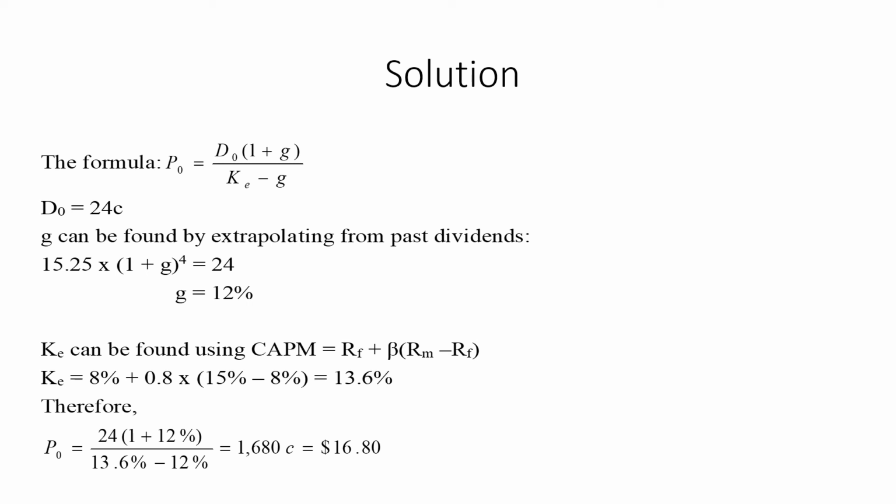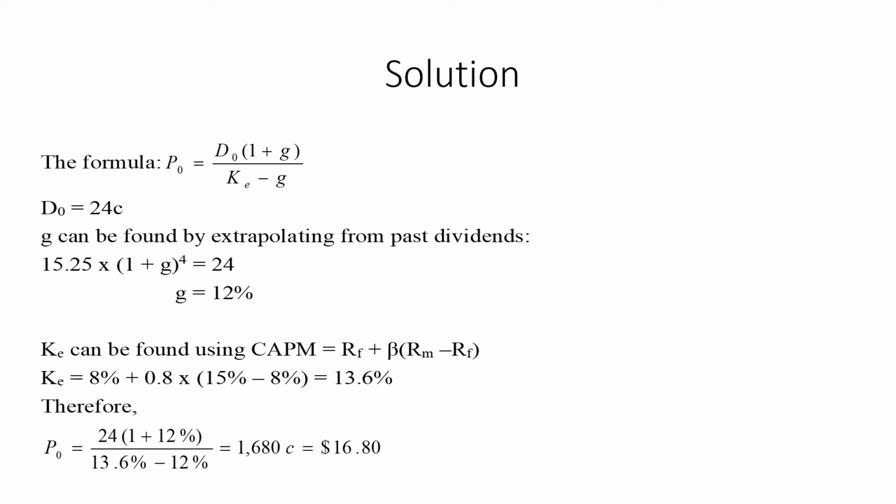D naught is 24 cents, that is the dividend which is currently paid. G can be found by extrapolating from past dividends. We have seen that 4 years back they paid a dividend of 15.25, and 15.25 times (1 plus G) to the power 4 is equal to 24, and then we will see that growth is 12%. We have to readjust the formula, so by solving this equation, we will get 12%.